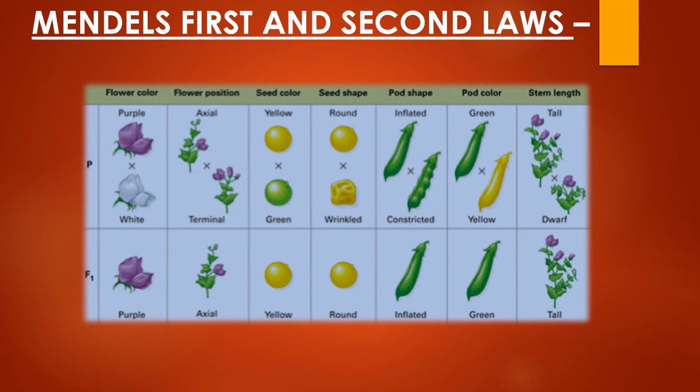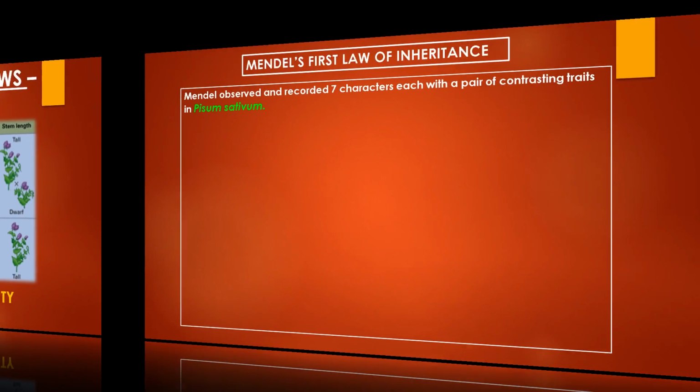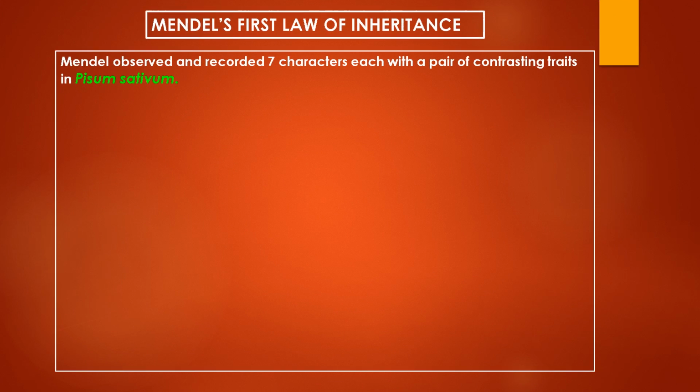Children, we are passing on to the second module under Mendel's laws. In this particular module, we will be discussing Mendel's first and second laws. The first law, which is known as law of dominance, and the second law, which is known as the law of segregation or law of purity of gametes. Let us get into Mendel's first law of inheritance.